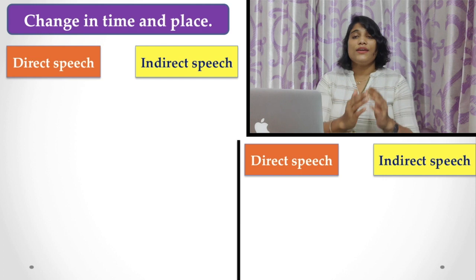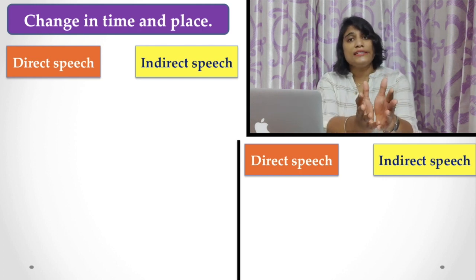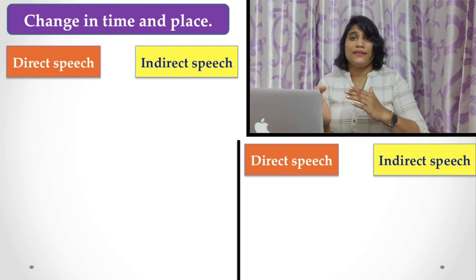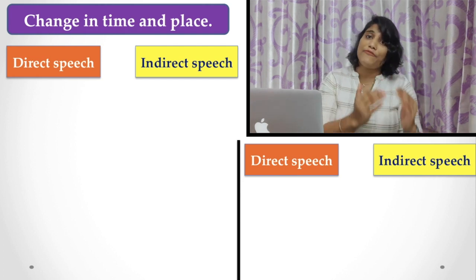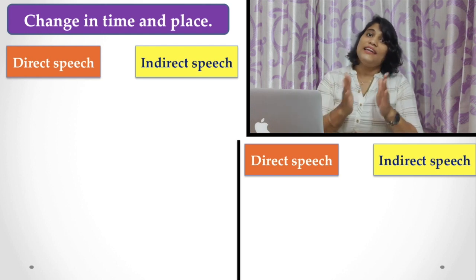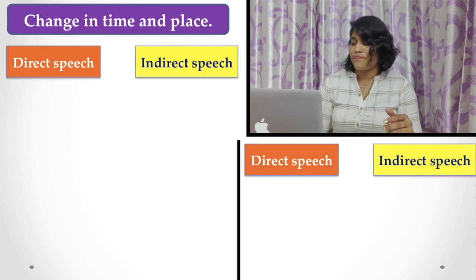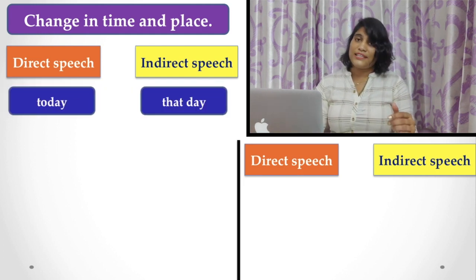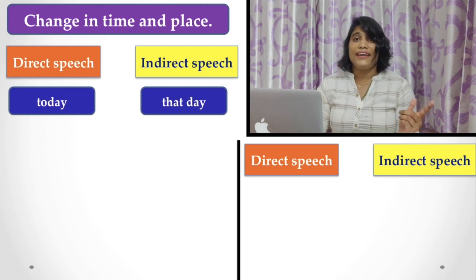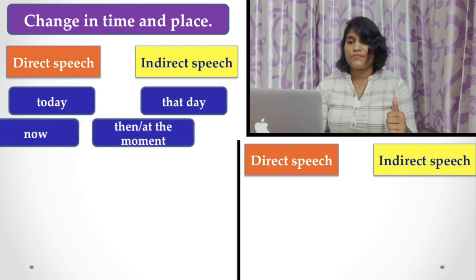So when you are talking about the change in time and place, there are some words which you have to change from direct speech to indirect speech. Let's see those words. In direct speech, "today" becomes "that day" in indirect speech.